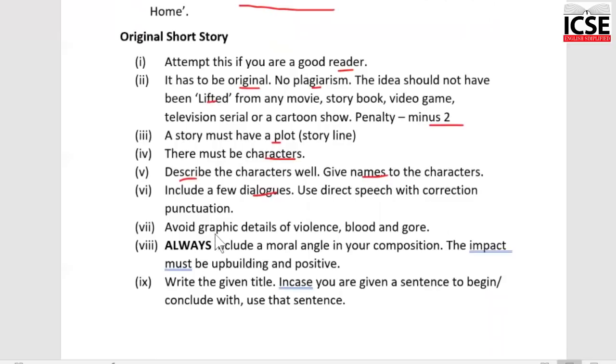Avoid all graphic details of violence, blood, something that is distasteful. Don't include all this. Let the examiner feel that you have a sound mind. Always, whatever be the composition, include a moral angle. The composition should have a positive impact on the reader.